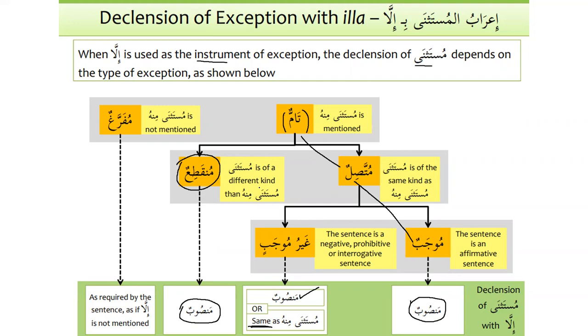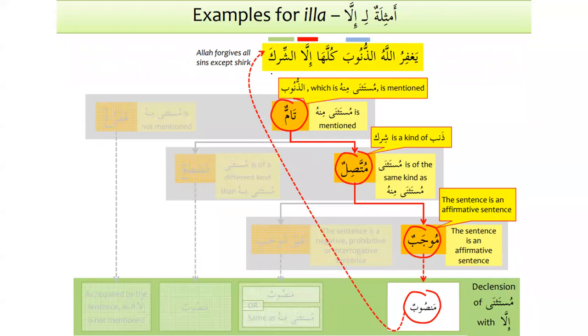Is that clear? Yes, Ustad. Okay. Now let's look at the examples.